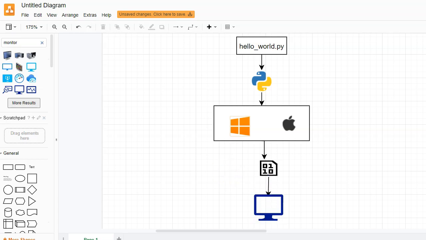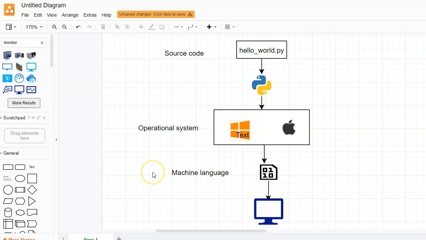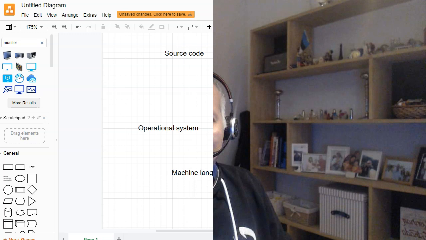This machine language is used by the hardware, by our machine. Now we have the big picture of the development process. We have the source code written by us. This source code will be read by the language. The language gives the instructions to our operating system, and the operating system is responsible for the communication with the hardware, with the machine.